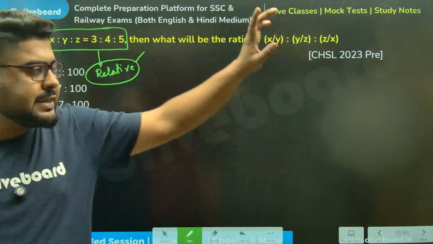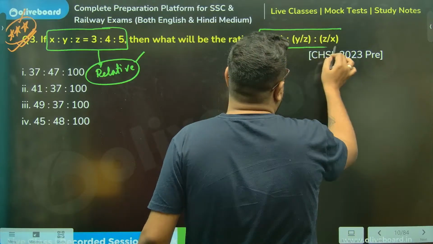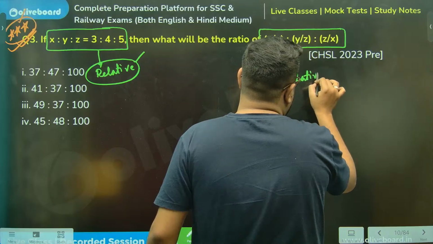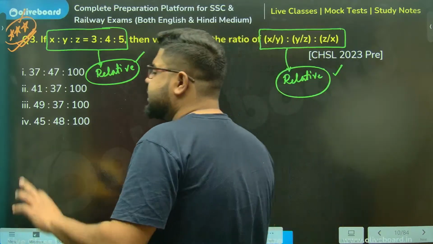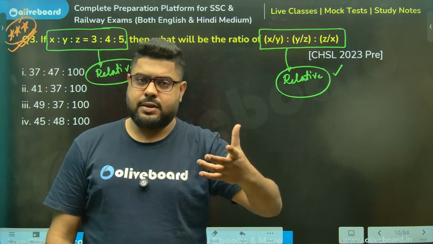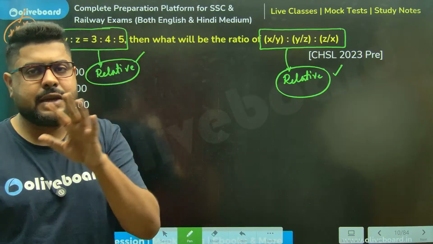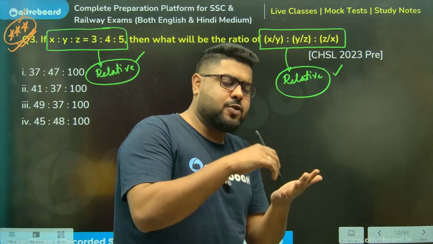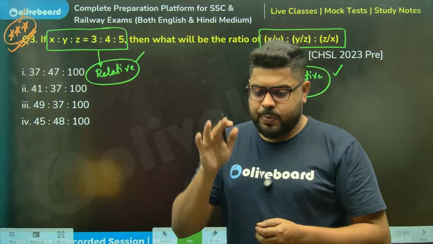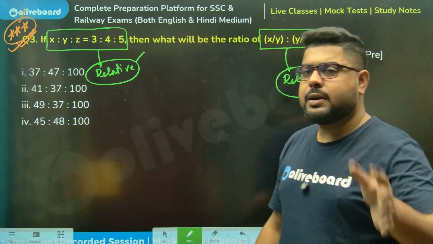And this is what is given. And what are they asking? They are asking another ratio. Ratio means again, that's a relative term. And on that note, remember percentage is also a relative term. This is 20% more than what? My cost price is 20%. It doesn't make any sense. If I say cost price is 20% of something, then only it makes sense. So please understand, at the end of the day, percentage and ratio, both are relative terms.